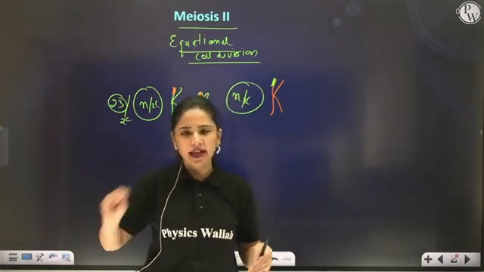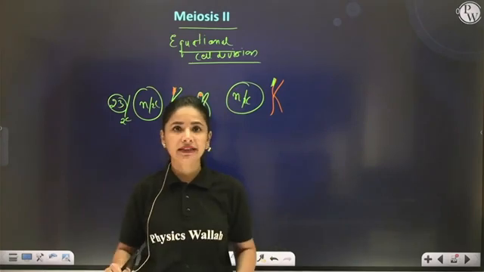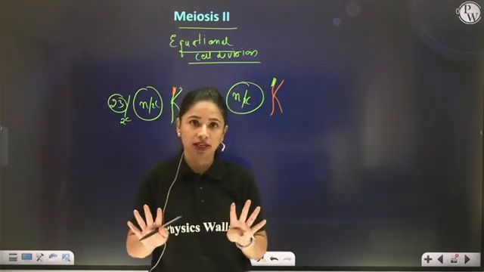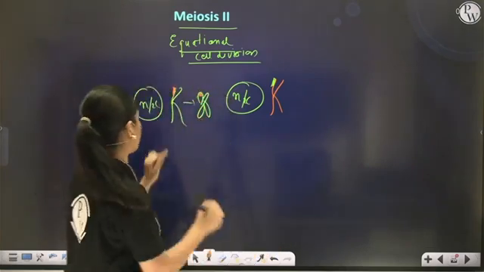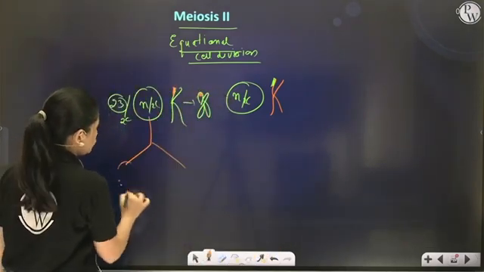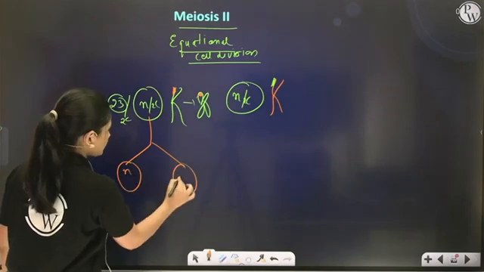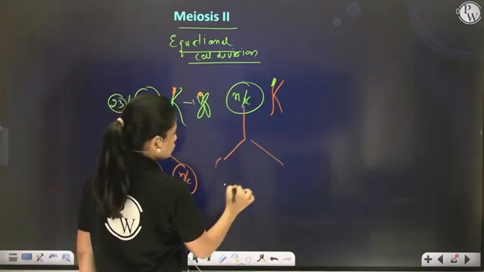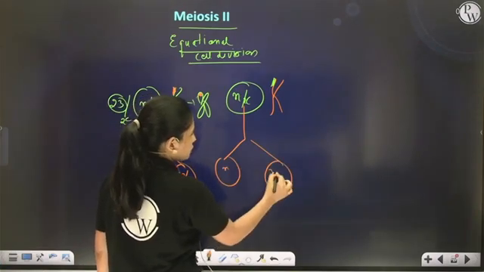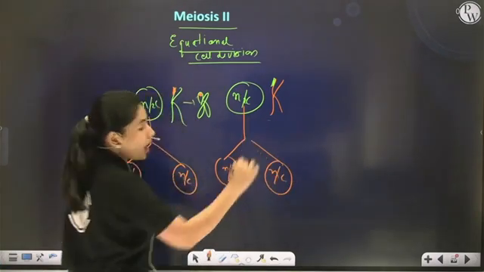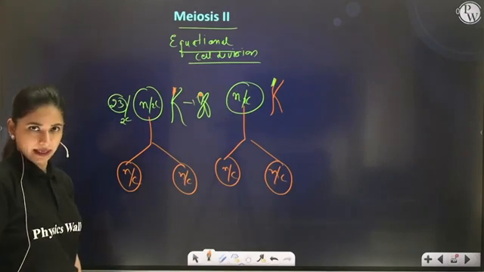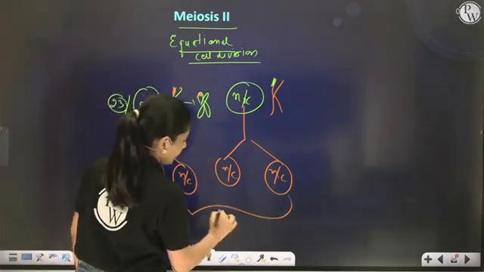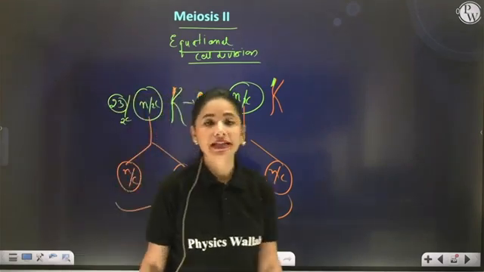Exactly the same. At the end we obtain 4 haploid daughter cells. Each parent cell divides into 2 haploid daughter cells receiving half the amount of DNA. So after completing meiosis II, we get 4 daughter cells.